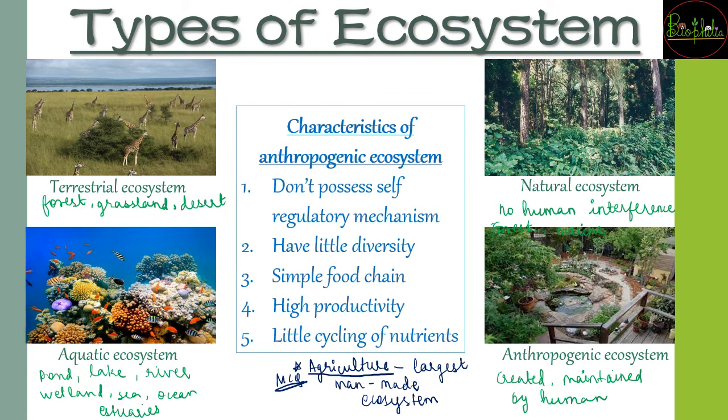The next thing we need to see about the anthropogenic ecosystem is its characteristics. Since it is developed and maintained by man, what changes occur that are different from the natural ecosystem? First of all, there is no self-regulatory mechanism, because man made it and nature has not been involved in it. Because man is interfering each and every time, the conditions there cannot take care of themselves.